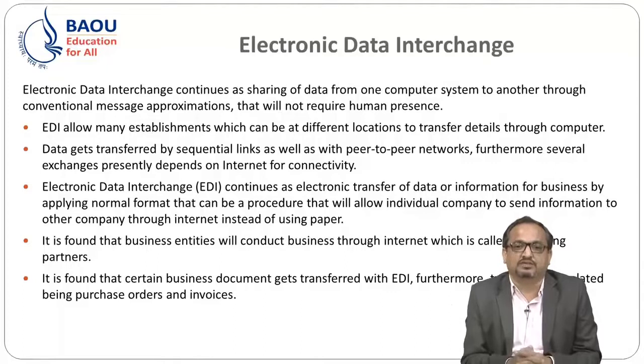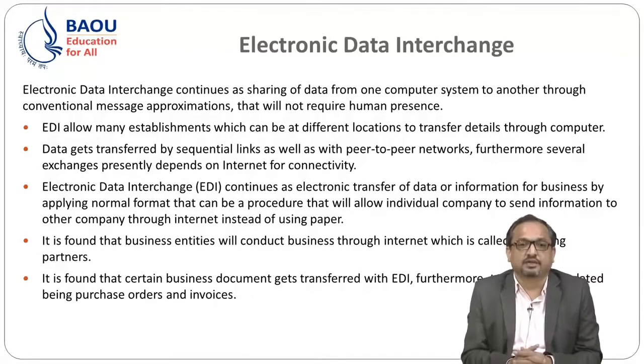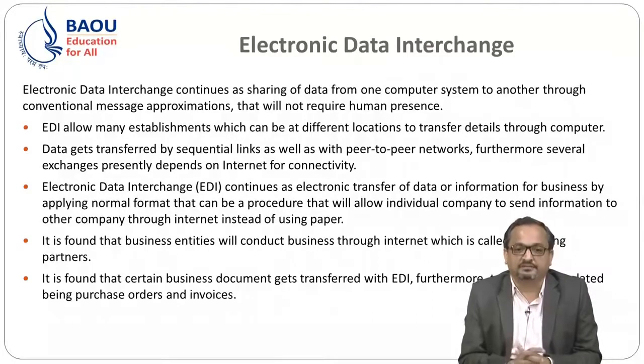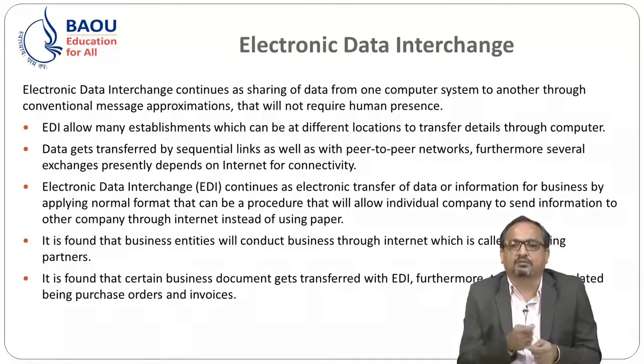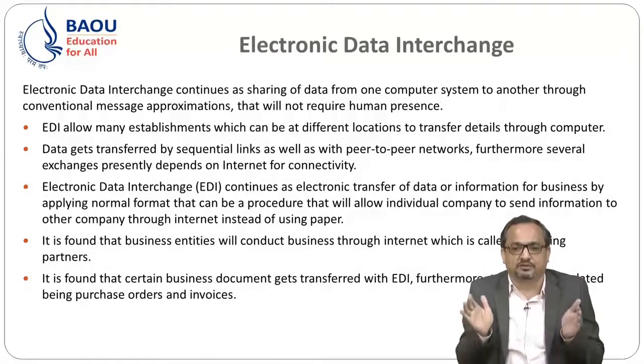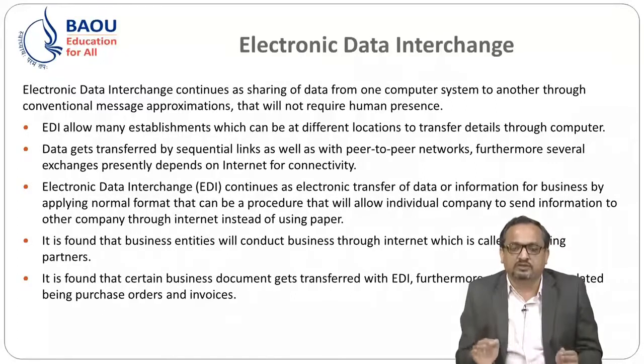Data gets transferred by sequential link as well as peer-to-peer networks. Furthermore, several exchanges presently depend on the internet for connectivity. Electronic data interchange is the electronic transfer of data or information for business by applying a normal format. It is a procedure that allows an individual company to send information to another company through the internet instead of using paper. If one establishment passes on information by courier or in a physical manner, that gets delayed.